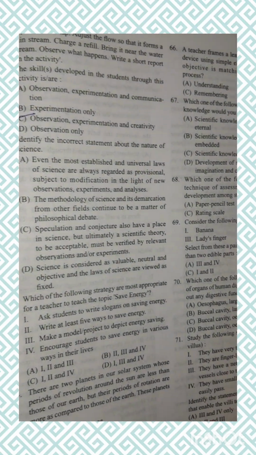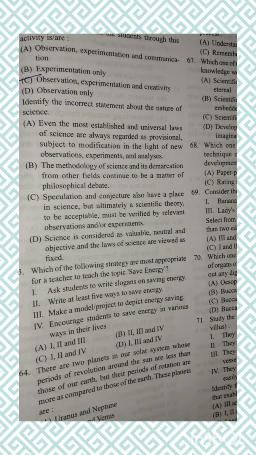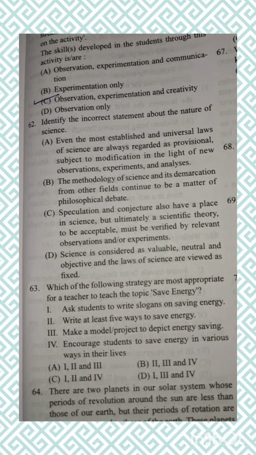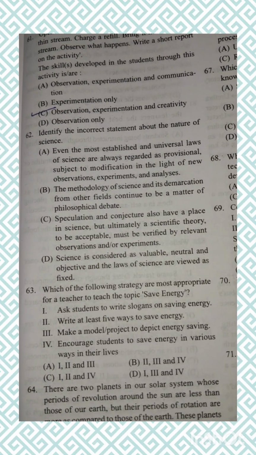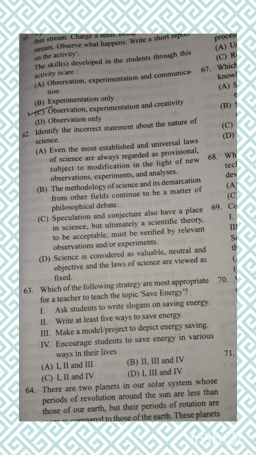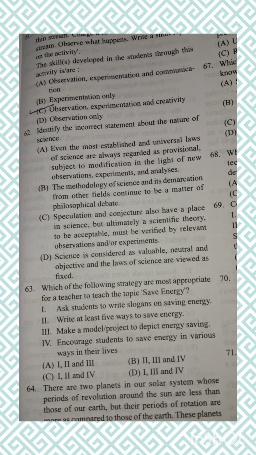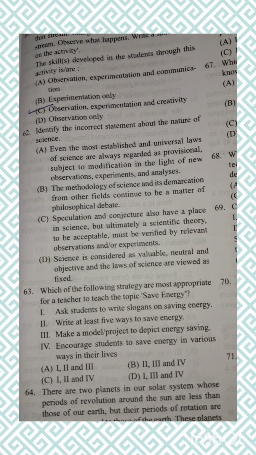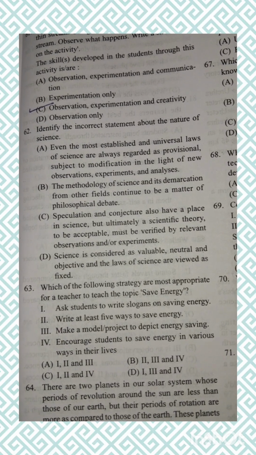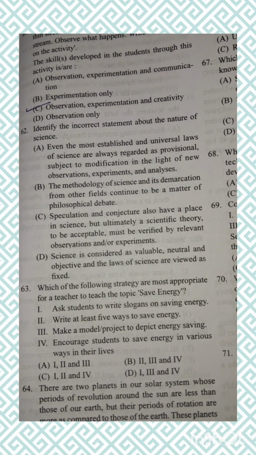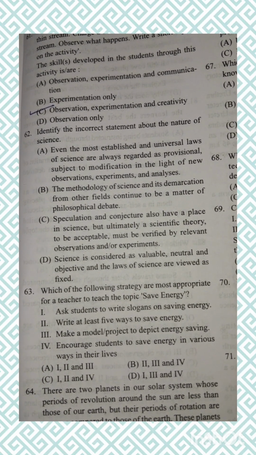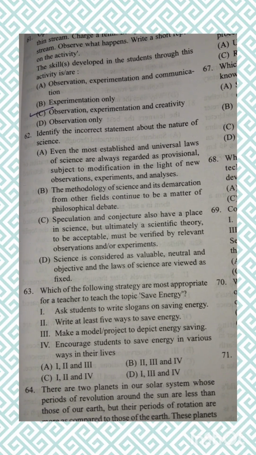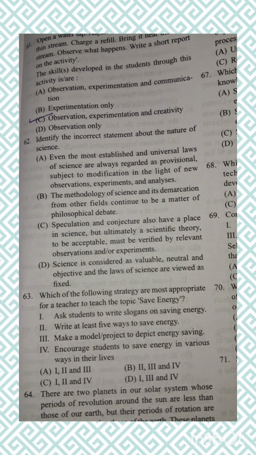Identify the incorrect statement about the nature of science. Even the most established universal laws of science are always regarded as provisional, subject to modification in the light of new observation, experiment, and analysis. The method of science and its demarcation from other fields continue to be a matter of philosophical debate. Speculation and conjecture also have a place in science, but ultimately a scientific theory to be acceptable must be verified by relevant observation or experiments. Science is considered as valuable, neutral and objective, and the laws of science are viewed as fixed.